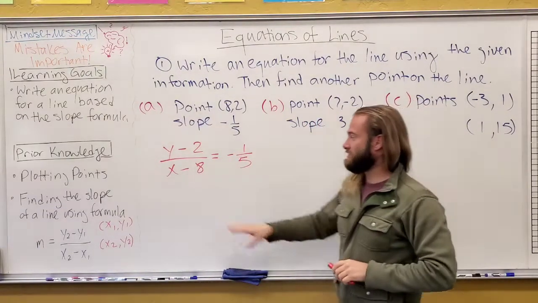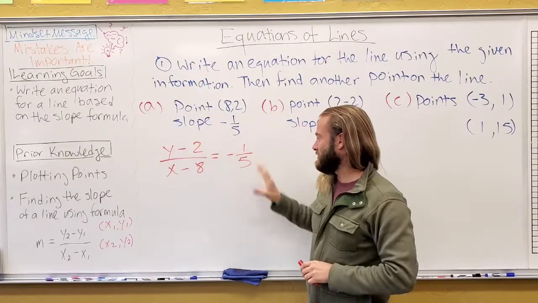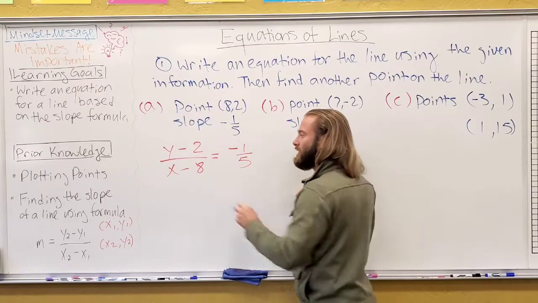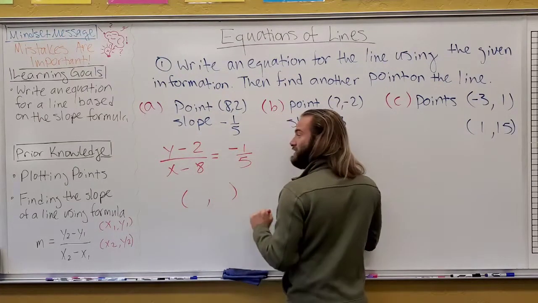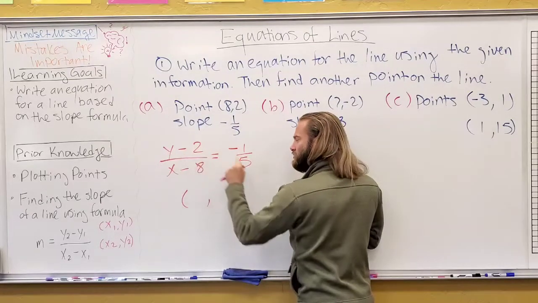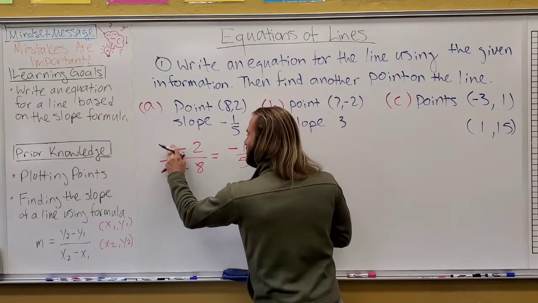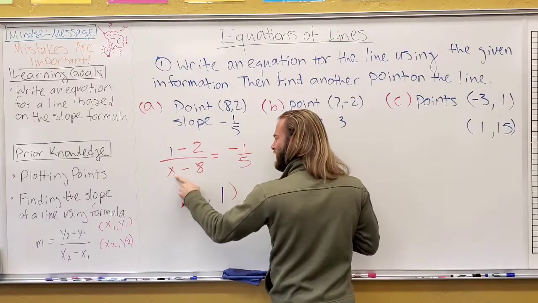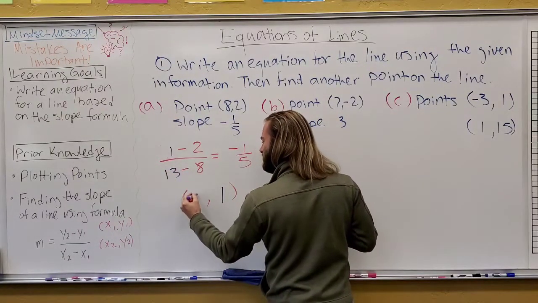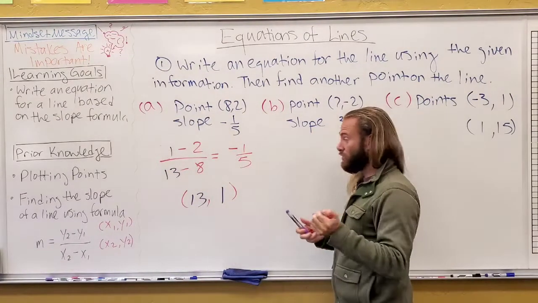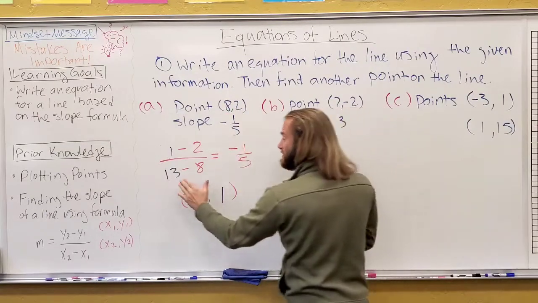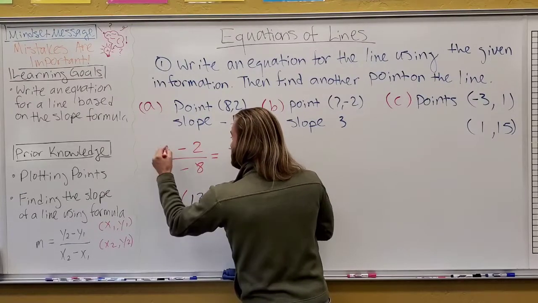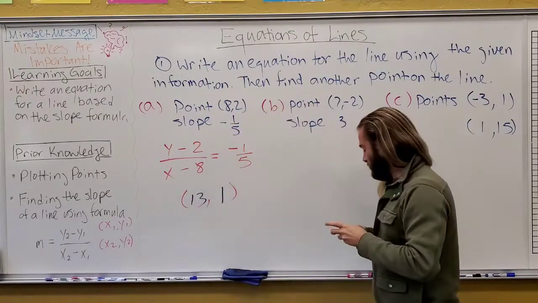And then all we've got to do is figure out coordinates for a point that's going to make this equal -1/5. And there's lots of ways to do this. I can think of this as a -1 on top, and that would make the y coordinate need to be, I think 1 minus 2 would be -1, if I'm not mistaken, right? So if I put 1 in there, yeah. And then to make 5, what do I subtract 8 from? I think that's 13. So 13, 1 would be a point that must be also on this line, okay? So going back to this, let's put that back.